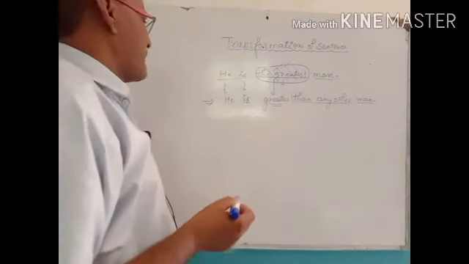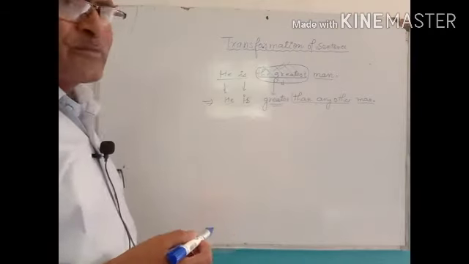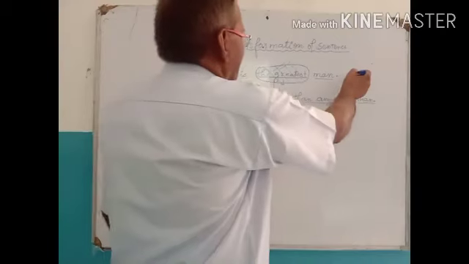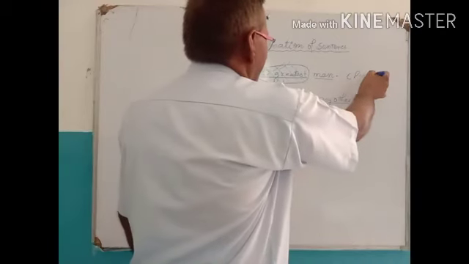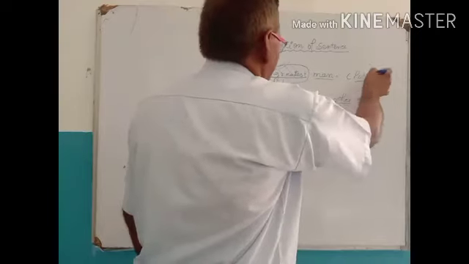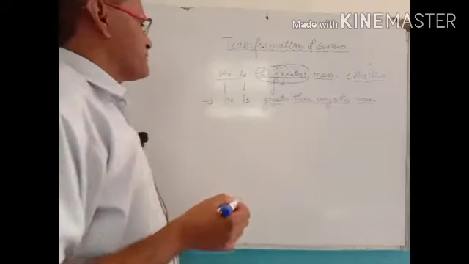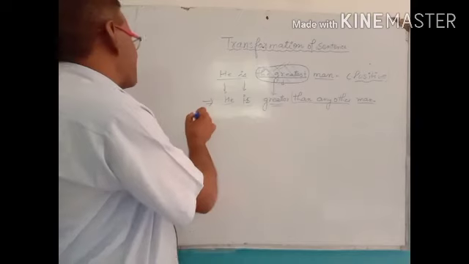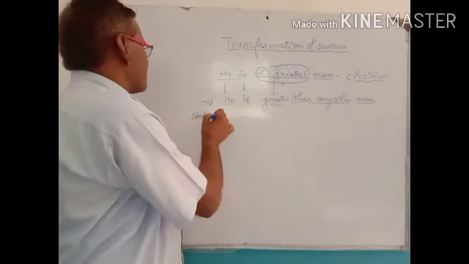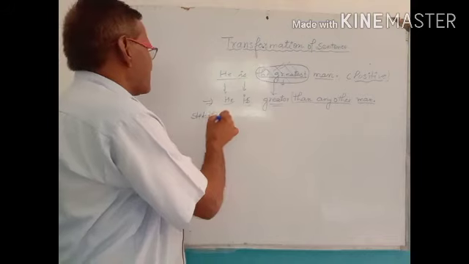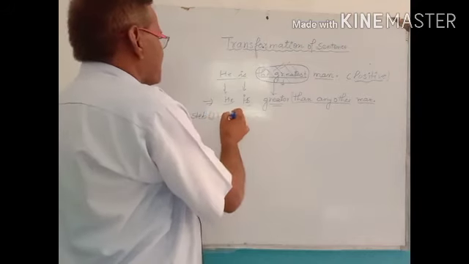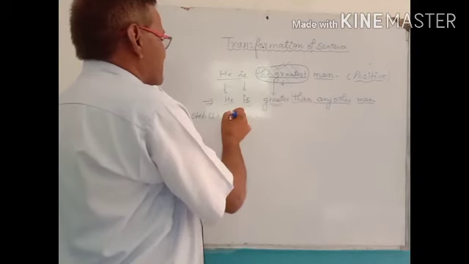In the same way, if you want to change that sentence into positive degree, you have to follow the following steps. Step 1: start the sentence after the adjective of the superlative degree.